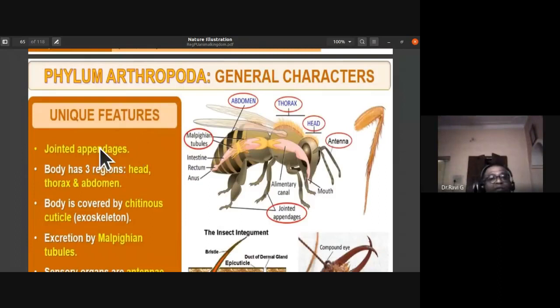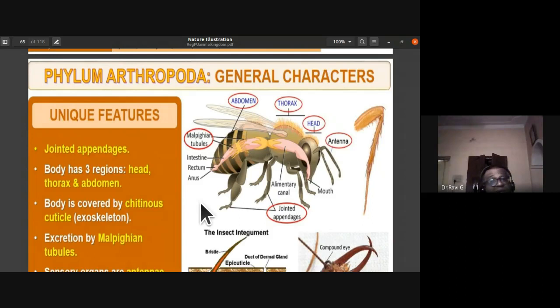So now let us understand the unique features of it. See, the phylum Arthropoda, they have jointed legs. That is the unique feature. They have jointed appendages. Okay, that is the unique feature of this phylum arthropoda. Body can be divided into head region, the thoracic region, and the abdominal region. So you find the three pairs of legs in the thoracic region. So you have prothorax, mesothorax, metathorax, from which you notice these three pairs of legs.